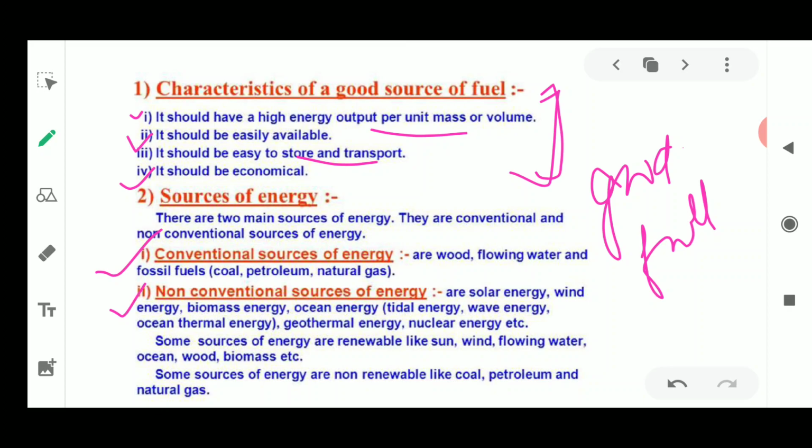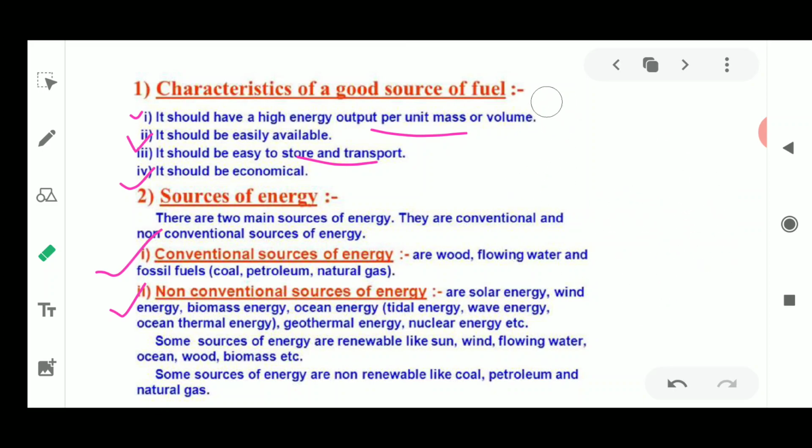Conventional sources of energy are the traditional sources which give heat and energy, and have been utilized for a long time. For example, burning of wood, fossil fuels, natural gas, coal, petroleum.